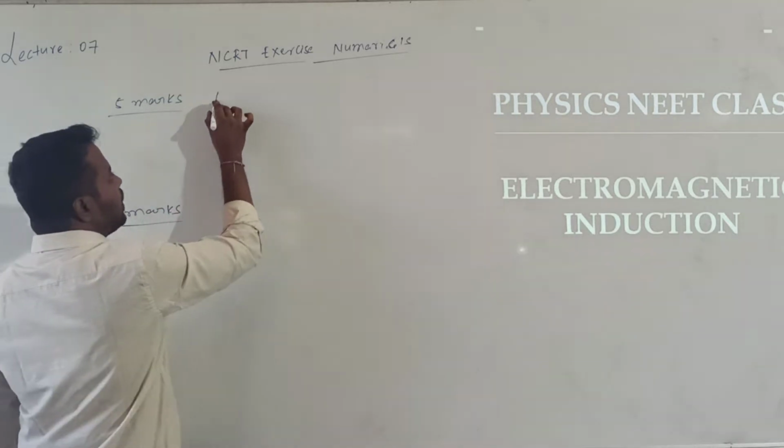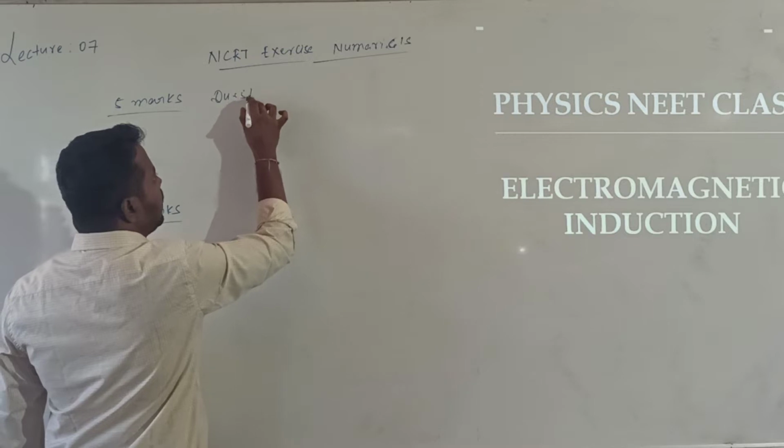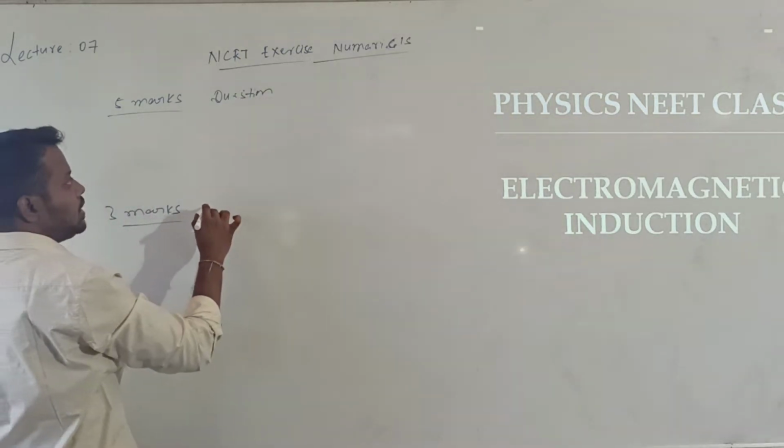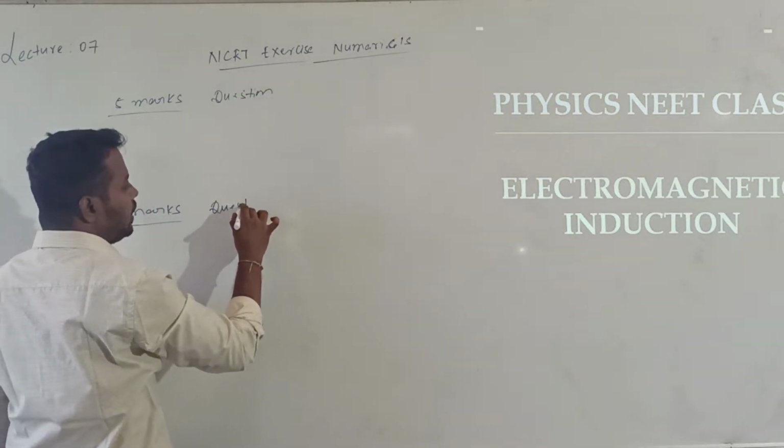So total 5 marks questions till now we obtained and total 3 marks questions till now we obtained.